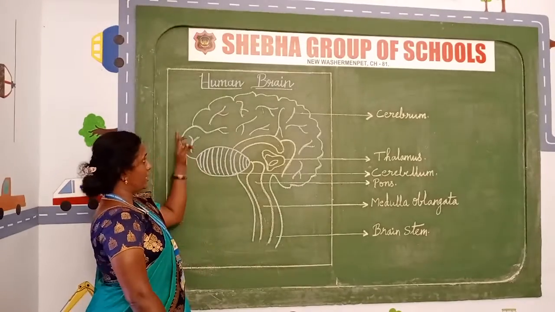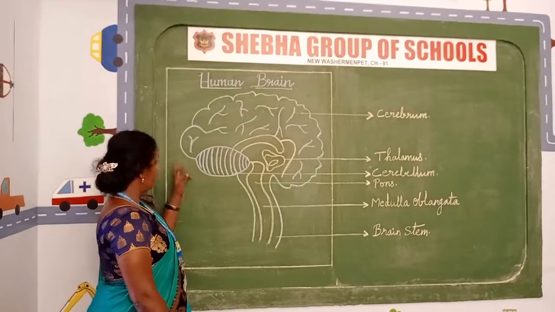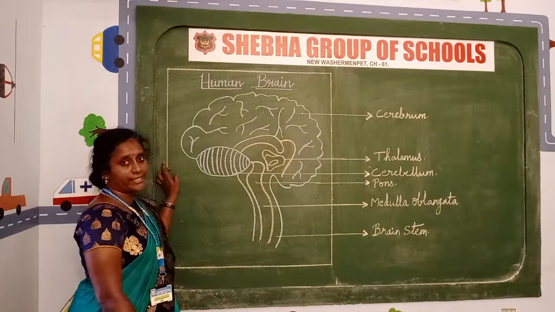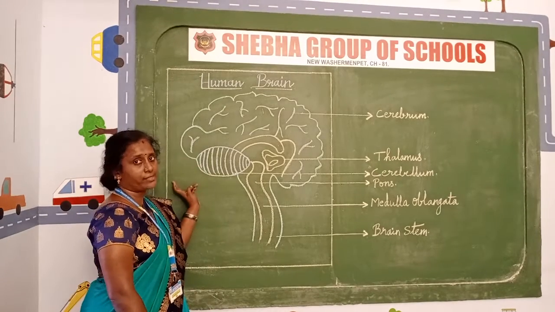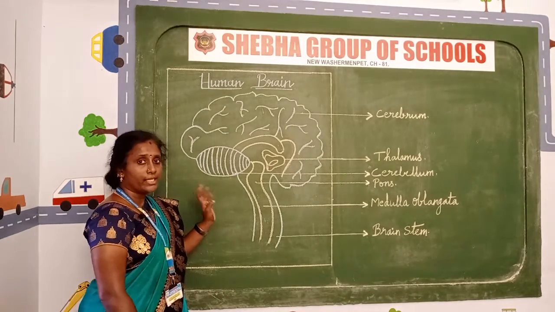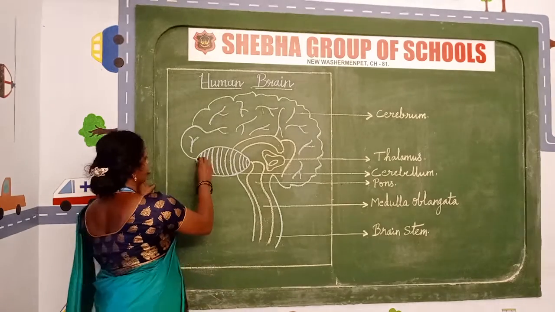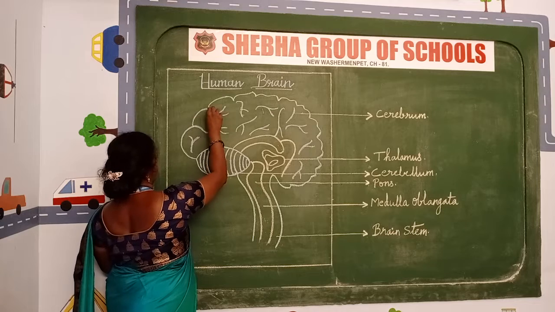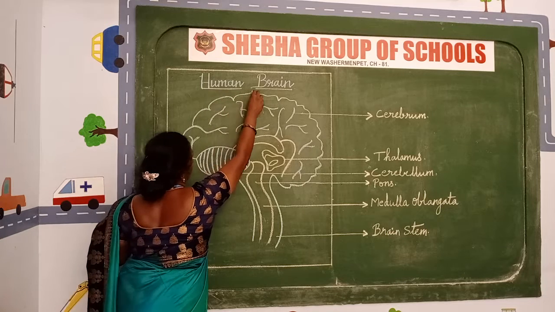Yes, children. Can you see the diagram on the board? Before, I told you to draw the box for the diagram. Can you see the box here? Yes. Now we are going to draw the human brain. See here. Are you able to see it? Yes. I am going to draw the diagram.